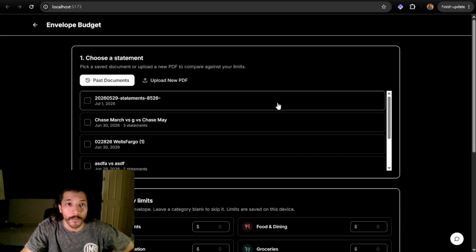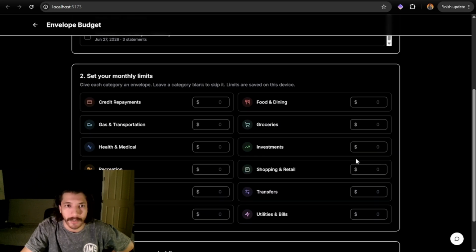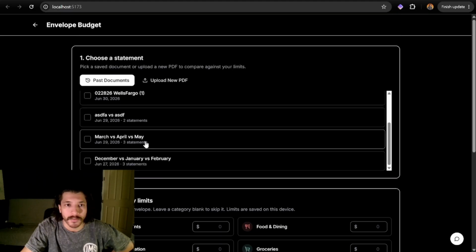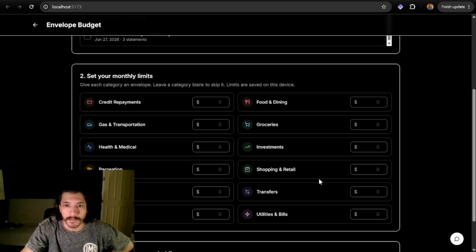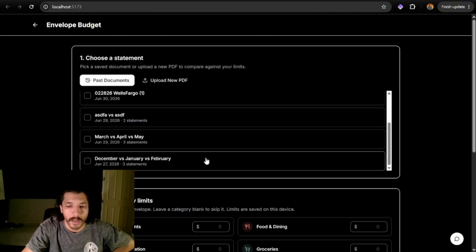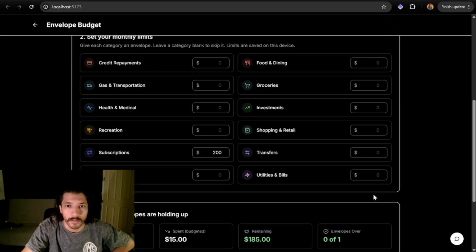Let's check it out. So the first one is budget. As you can see, a little bit of a different layout here. Nothing too crazy. Similarly, I'm going to go ahead and type in, let's say, I believe this one, $200 there. And then we're going to click on these past documents. So this one here.